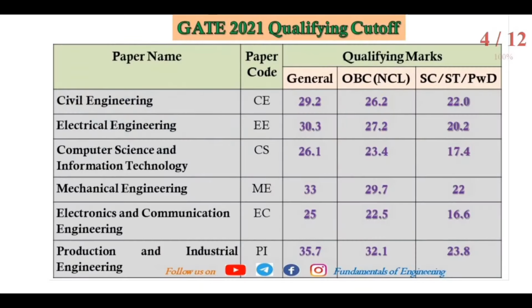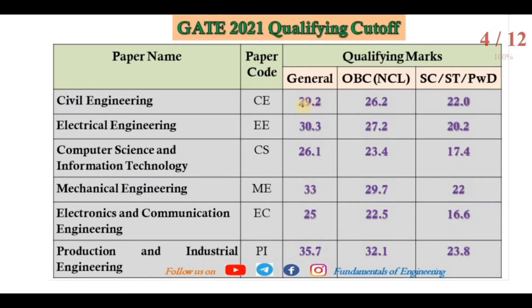Now you look at this. These are the qualifying cutoffs for these papers: civil, electrical engineering, computer science, mechanical, electronics and communication engineering, and production and industrial engineering. There you can see the qualifying marks. These are the cutoffs. If you get these marks, it defines that you have qualified the GATE exam, and beyond that, if you get the maximum marks, that will decide your all India rank with a good number.